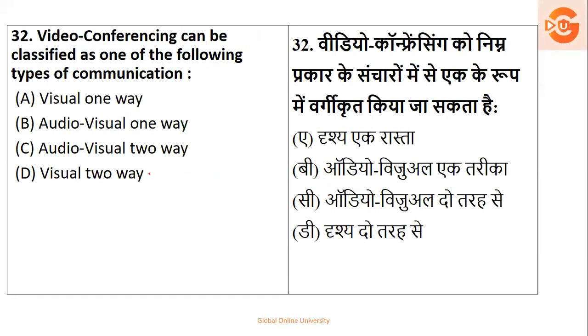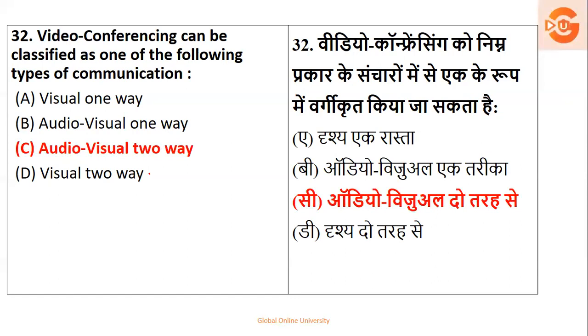Next, video conferencing is classified as which type of communication? Is it visual, audio one way, audio visual one way, audio visual two way, or visual two way? It is basically audio visual two way. In video conferencing you can see and speak to another person, and that end can see and speak too. So it's audio visual two-way. That is option number 3.